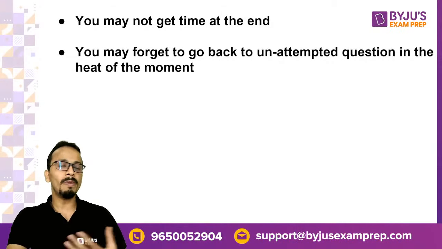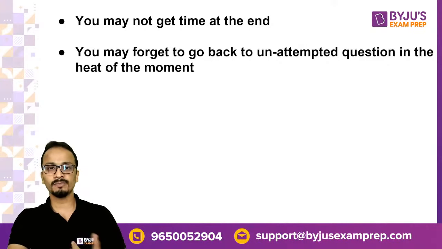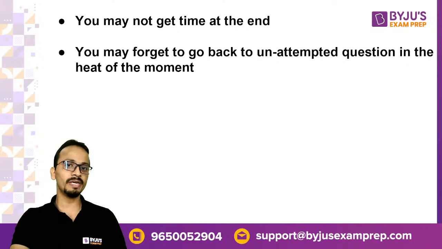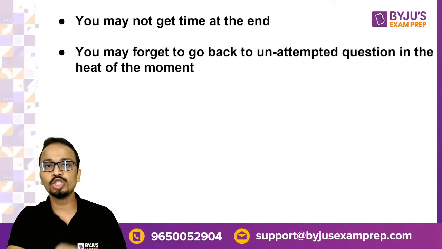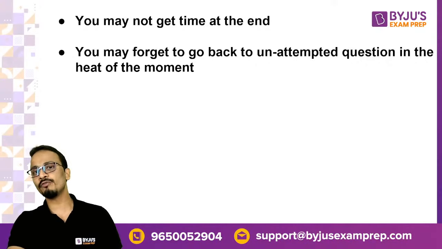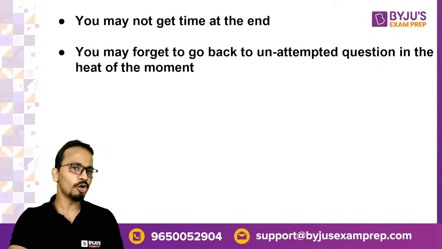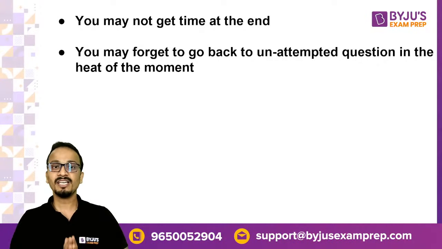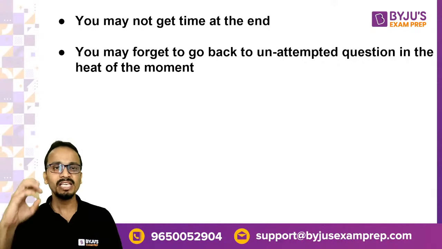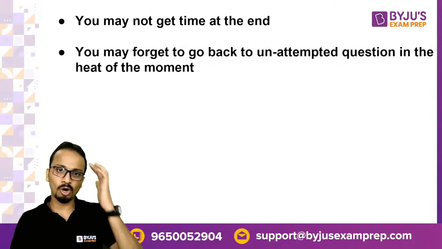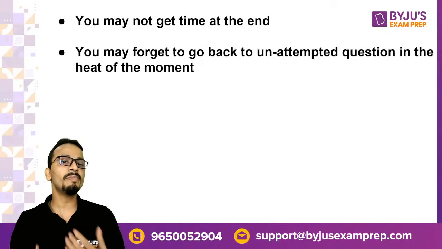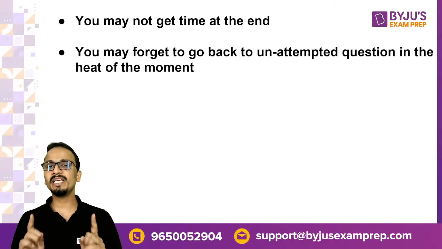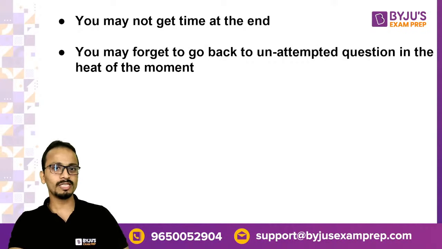Or you may forget to go back and attempt all the unattempted questions, okay? In the heat of the moment, the last 5 minutes are very crucial. In that heat of the moment, you forget to go back and mark all the unattempted questions, and that will be a huge loss for us. Generally, out of 200 questions, we have around 50-60 odd questions which we leave unattempted. Now 50-60 questions, my dear friend, even if you mark all the answers as A, and out of 50 questions, even 1/4 or maybe 1/5 are correct, then it will be a plus 10 for you. Okay, so this is the reason.